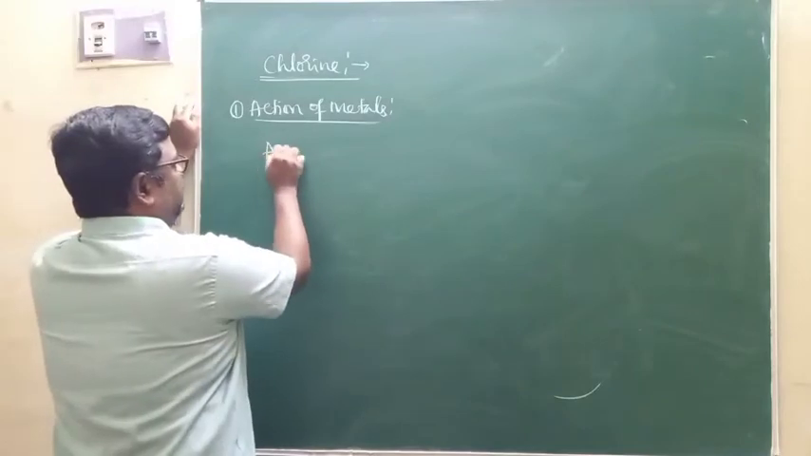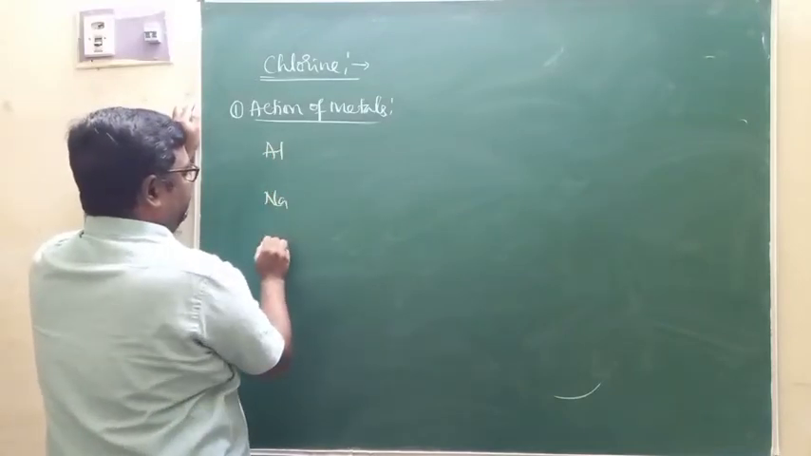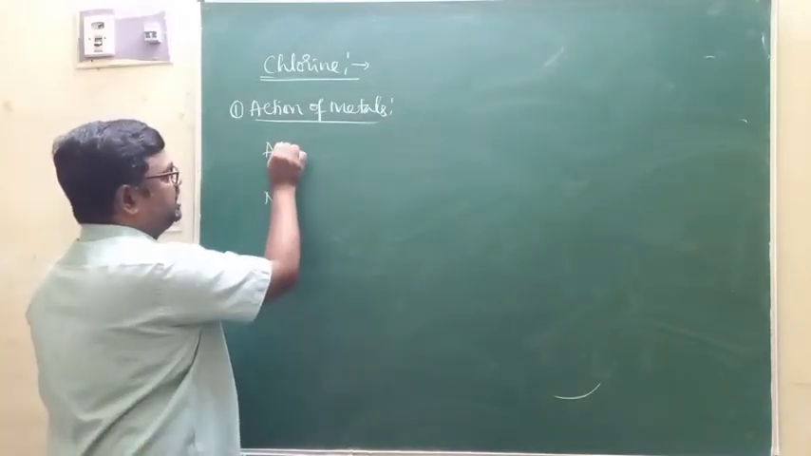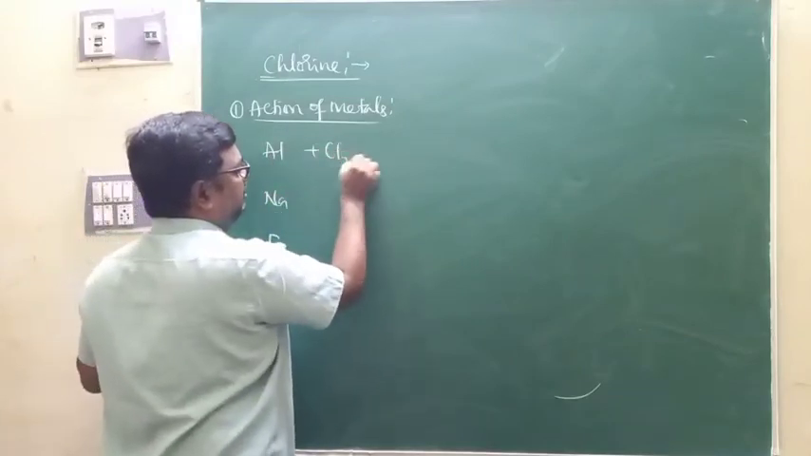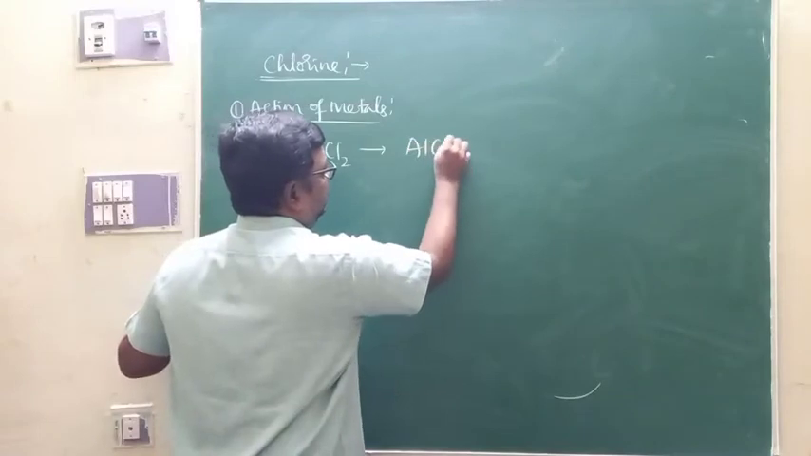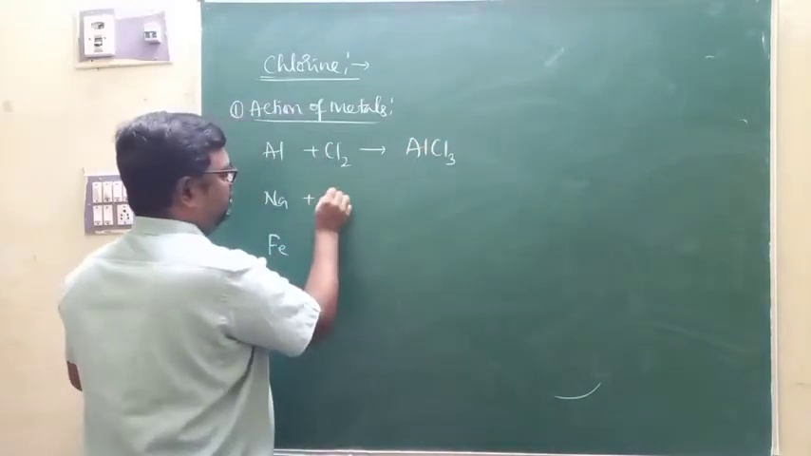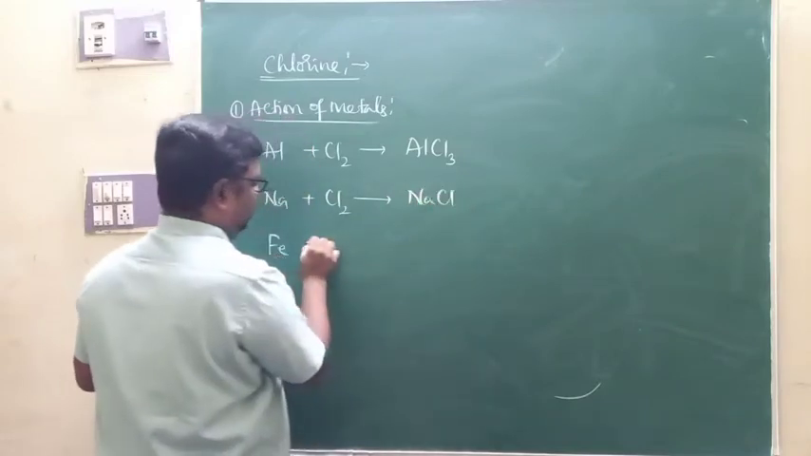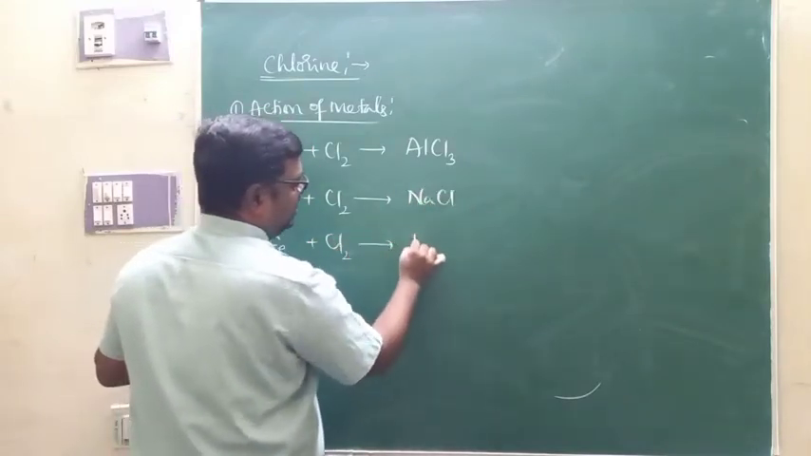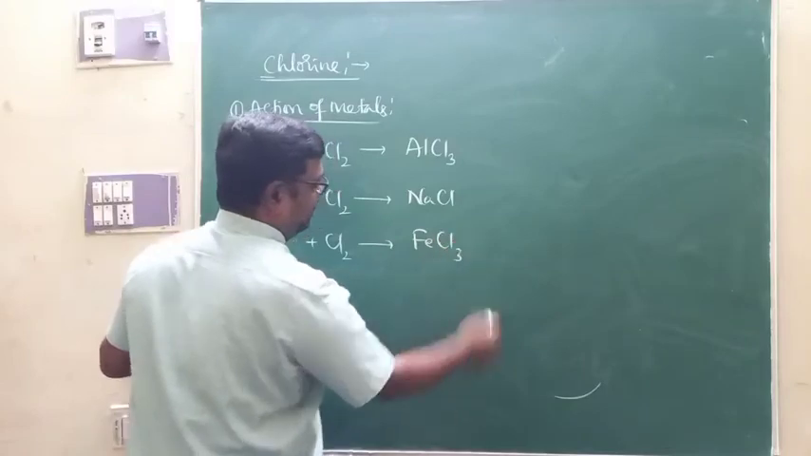Now when chlorine reacts with metals like aluminium, sodium and iron there: when aluminium reacts with chlorine, you are going to get the corresponding chloride, aluminium chloride. When sodium reacts with chlorine, of course you are going to get sodium chloride. When iron reacts with chlorine, you are going to get the corresponding chloride, ferric chloride.